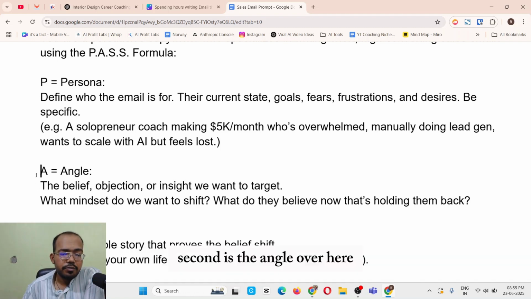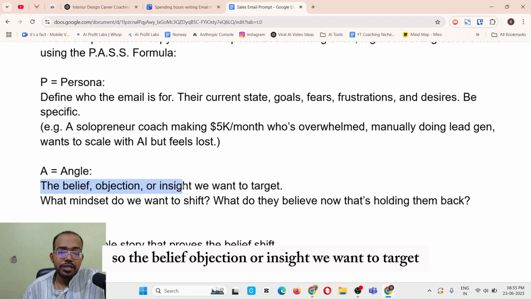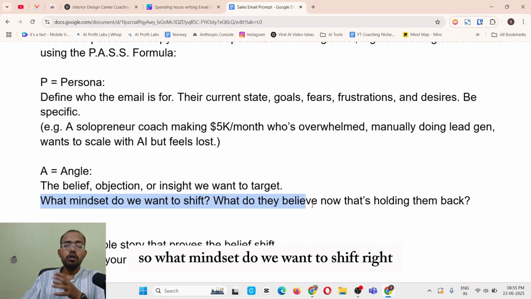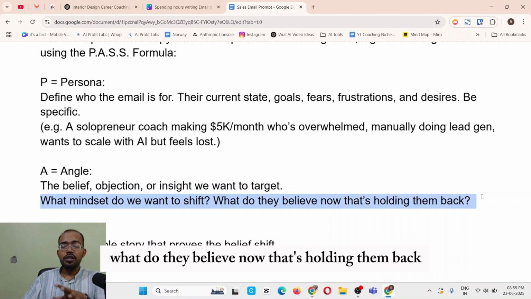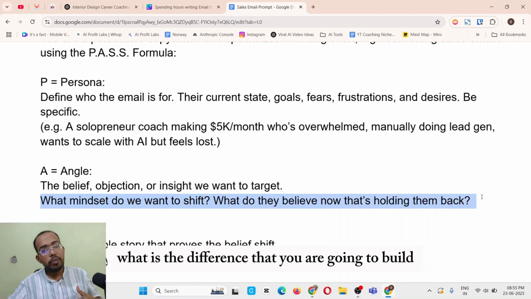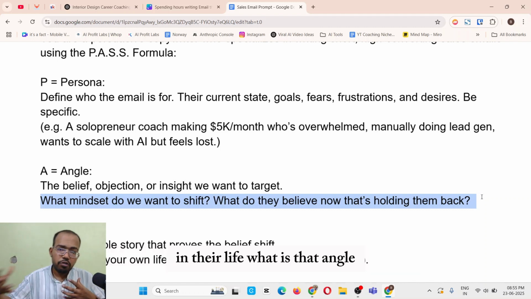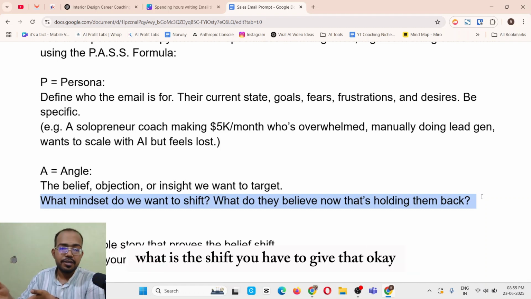Second is the angle over here. So the belief, objection, or insight we want to target. What mindset do we want to shift, right? What do they believe now that's holding them back? What is the difference you are going to build in their life? What is that angle? What is the shift? You have to give that.